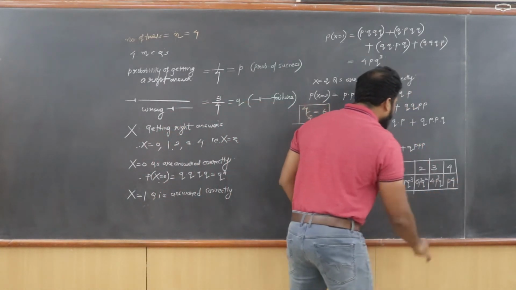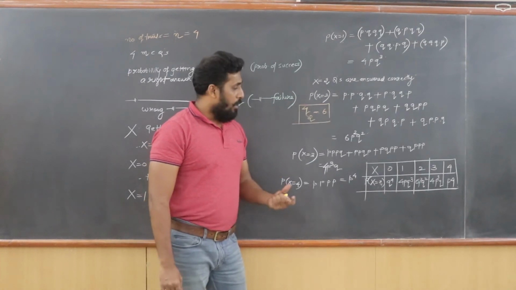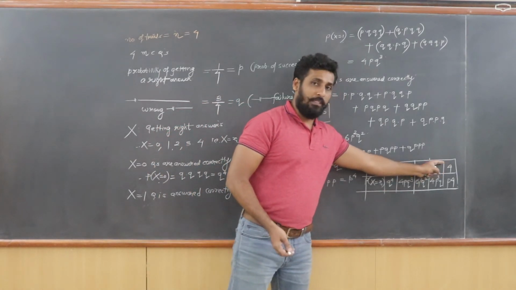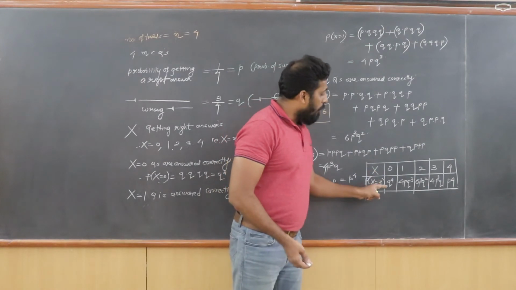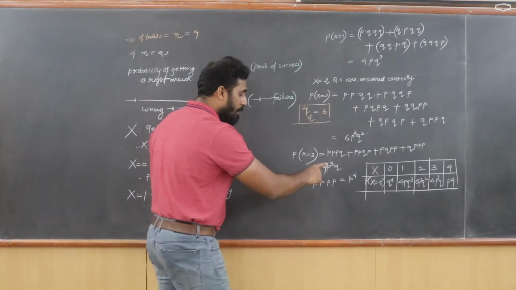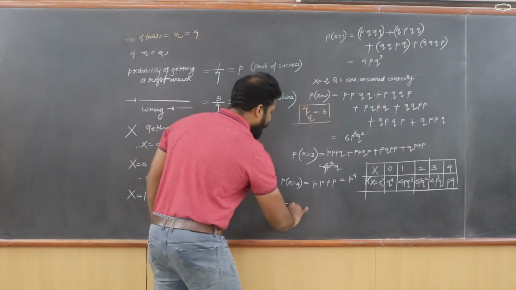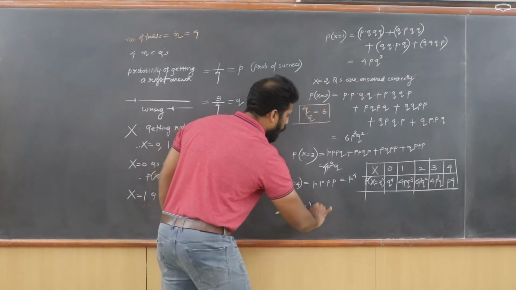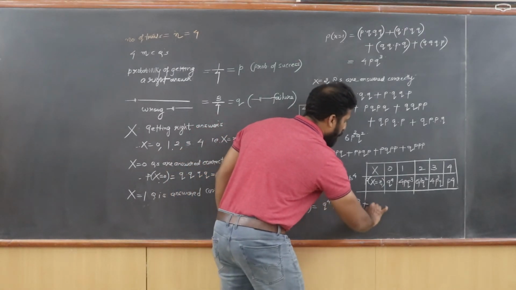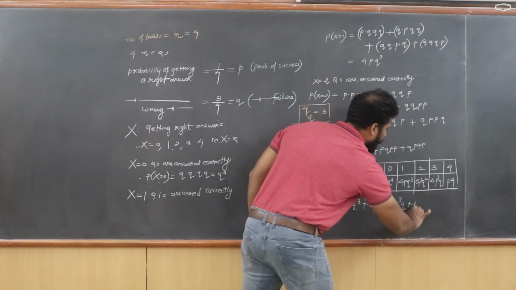Construction of this table is called the distribution of the probability. The condition has been distributed into 1, 2, 3, 4 and 5 possibilities. Again, if you observe the values that I have got here, if I try to take the sum of them, let us take the summation of all the probabilities. So it is going to be p of x equal to xi, it is going to be q raised to 4 plus 4pqqq plus 6p square q square plus 4pqqq plus p raised to 4.